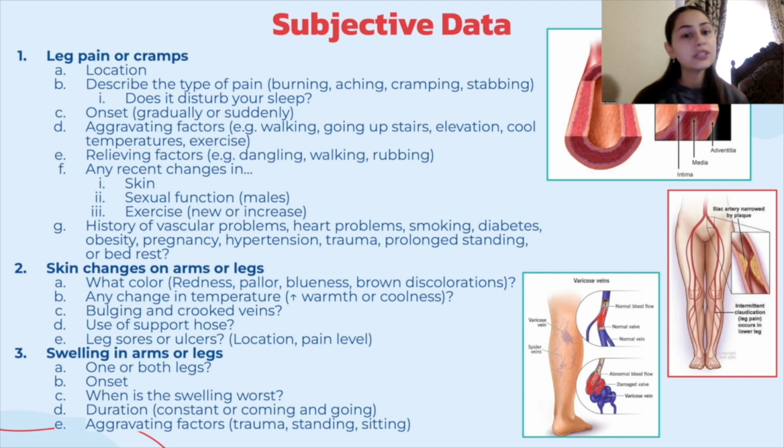Furthermore, to assess for edema, which is excessive accumulation of tissue fluid, the nurse should ask if they are having swelling in their arms or legs. If yes, ask, is the swelling happening in one extremity or both? Bilateral edema is generally caused by systemic issues such as heart failure, while unilateral edema is caused by a local obstruction or inflammation.